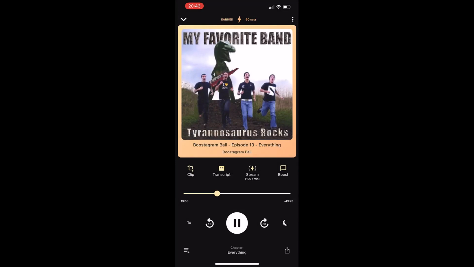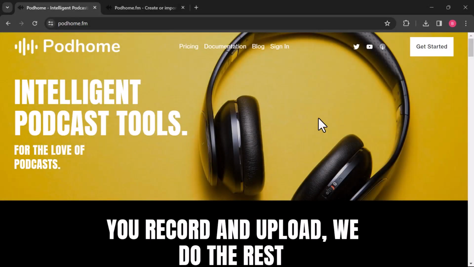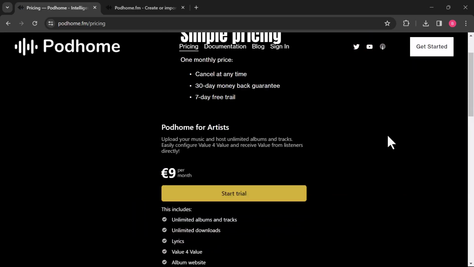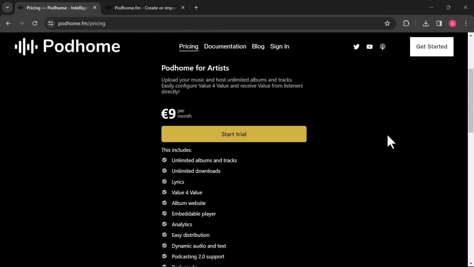So, how do you enable your music to be played on an app like this? Well, you can go to podhome.fm and upload your music as a podcast. I know that sounds weird, right? But I'll show you how. So, if you go here and you go to pricing, we'll have a special tier for Podhome for artists, which enables you to upload your music, unlimited albums, and unlimited tracks. Just start your free trial here for 7 days. You can cancel anytime. And from then, you'll pay €9 or dollars per month.